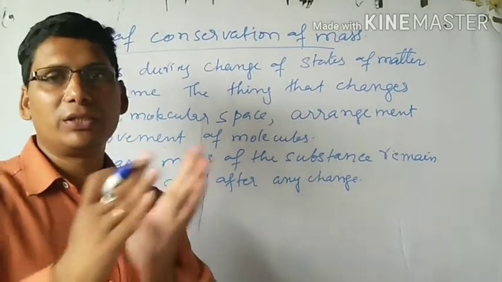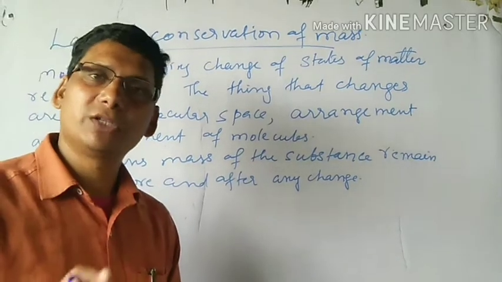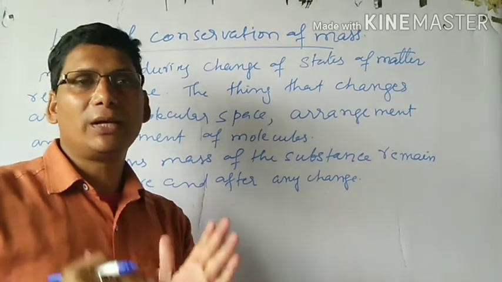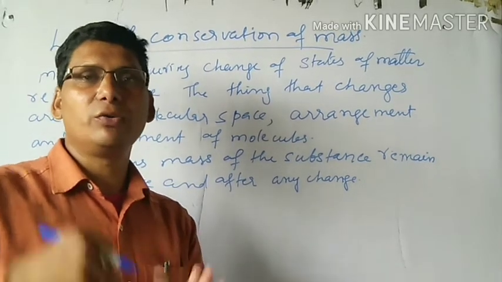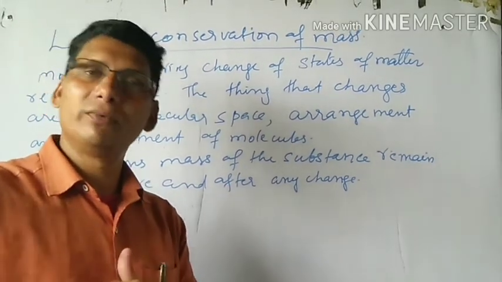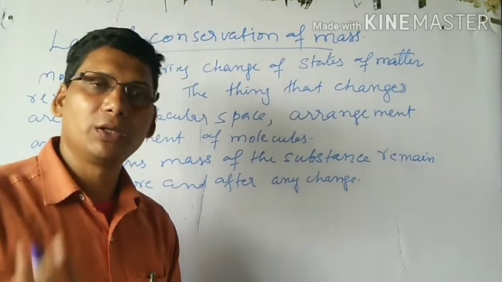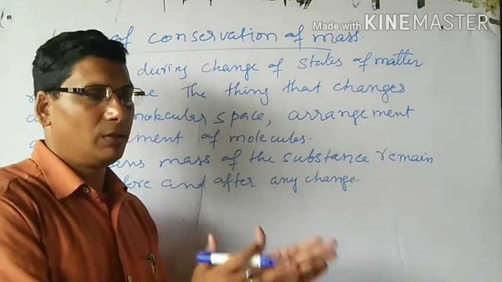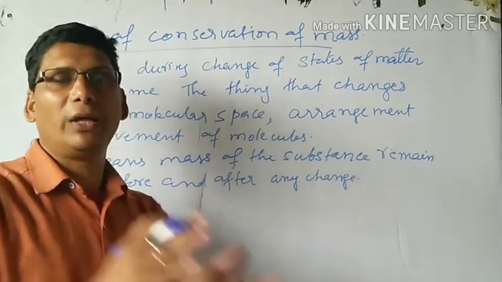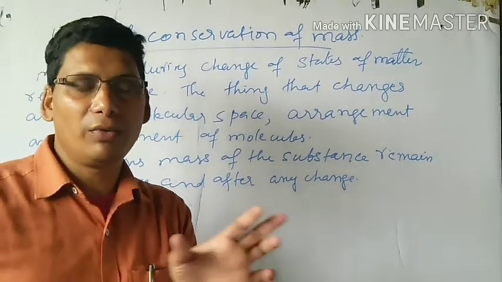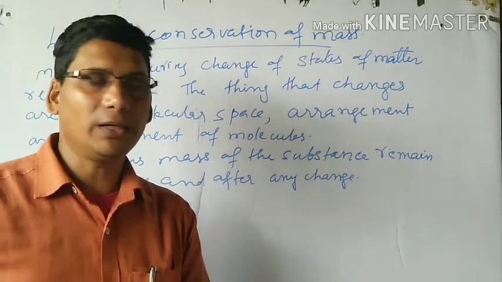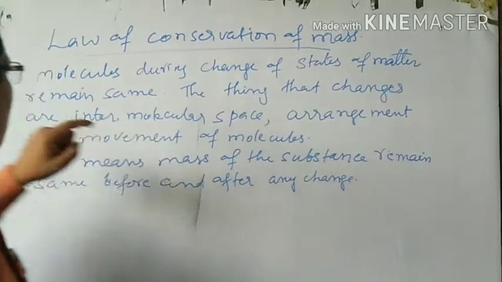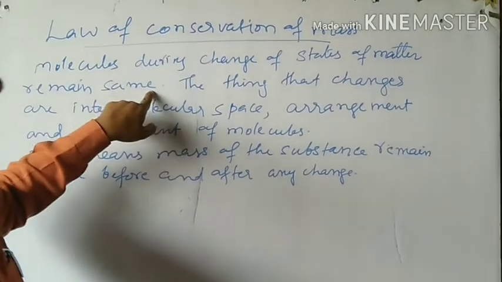Now this ice changes into liquid water, which also has H2O molecules, and on heating this liquid it will change into gas, that is steam or water vapor. It will also have the same H2O molecule. So what do we see here? When matter changes from one state to another, its molecules always remain the same.